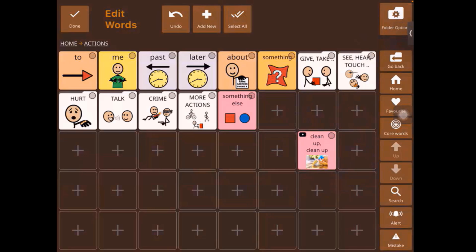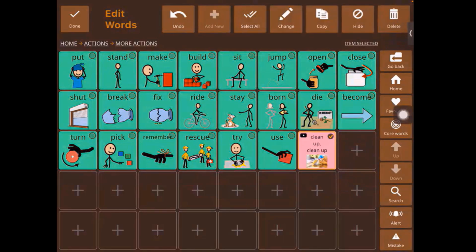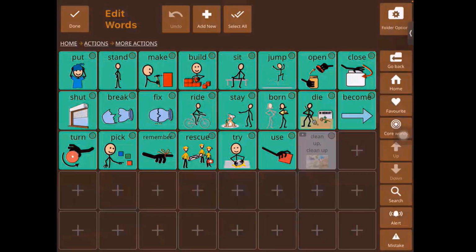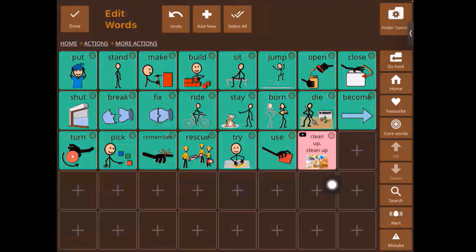So let's go back into more actions, select cleanup. That was the copy and paste. And as before, we have hide. So that allows you to hide the word. And then you can go back in, select and show the word as well, right? So that is the hide and show feature.